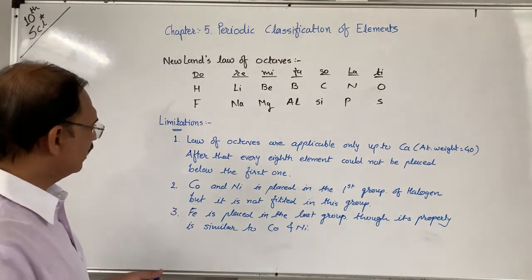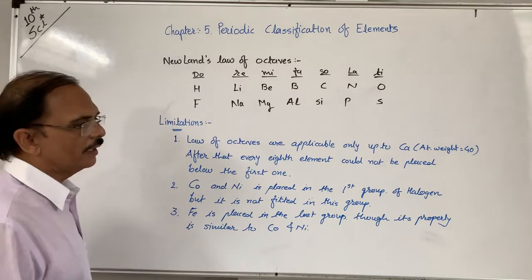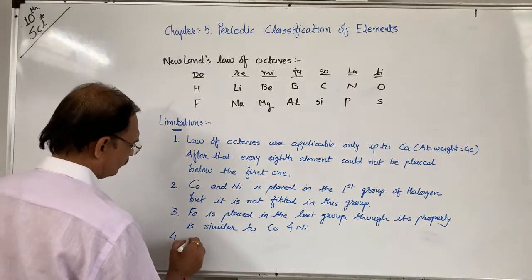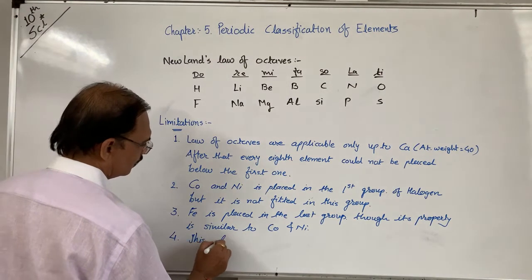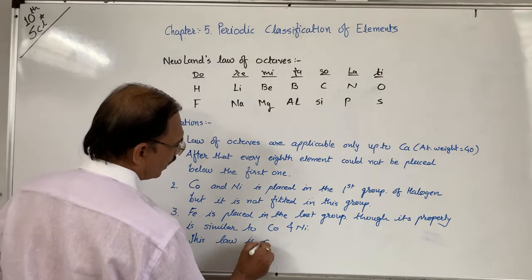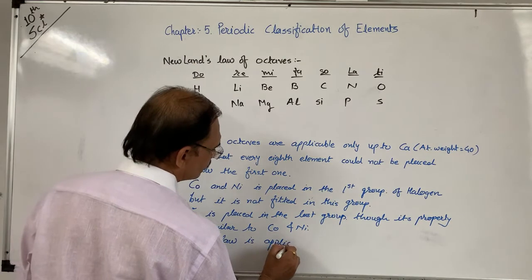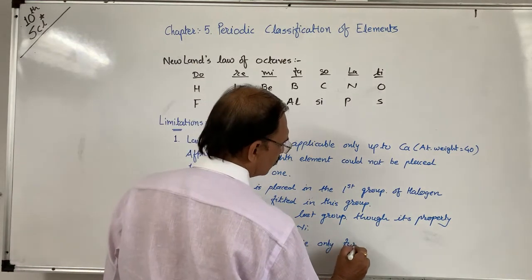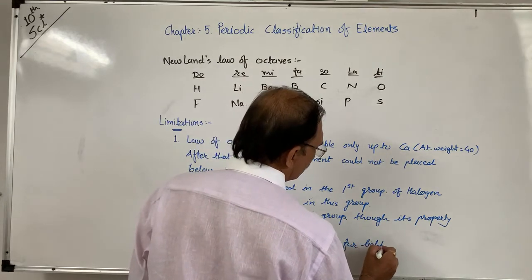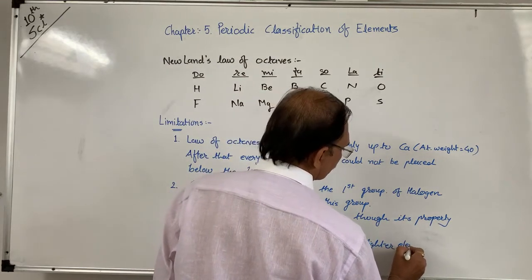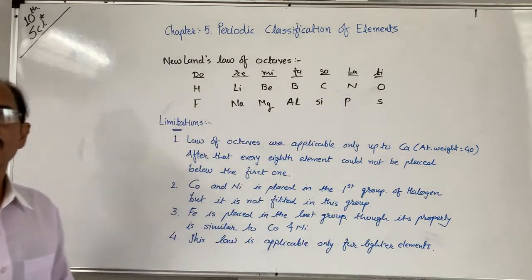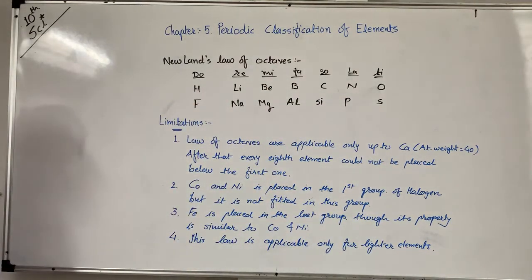Also we can say that Newland's law of octaves is applicable only for lighter elements. This law is applicable only for lighter elements. Means heavier elements could not be placed perfectly. These are the limitations of Newland's octave.